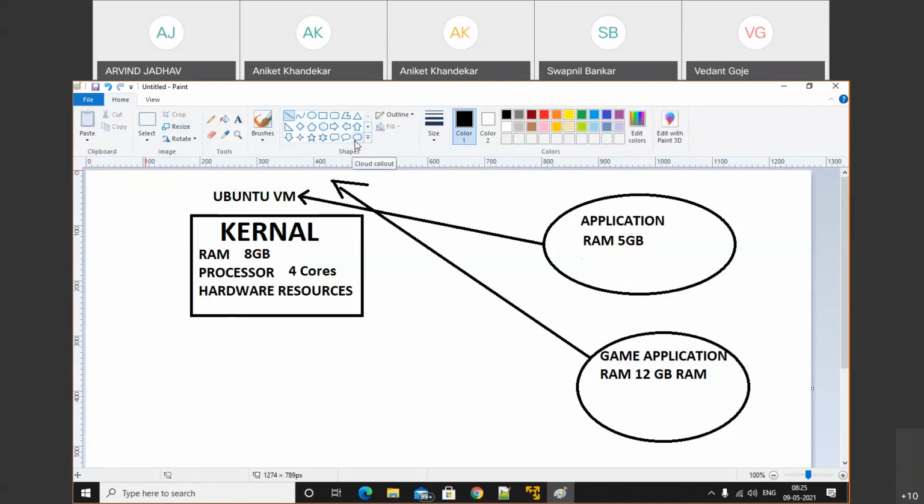Did you get that question? Yes sir, I get that question, but the game application cannot run, sir, because we have less RAM. Any other opinion? What is your opinion, Harshvardhan? It will execute, sir.